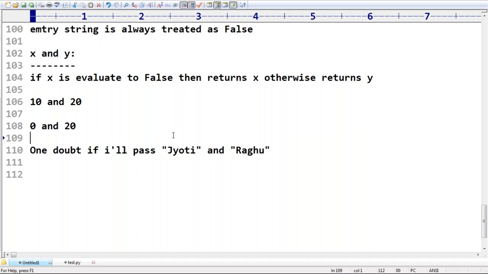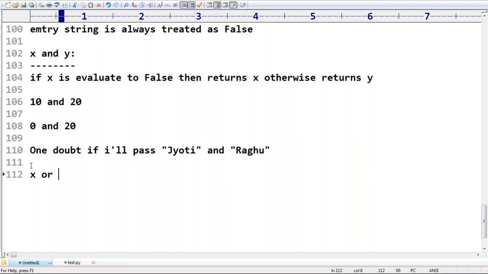Correct, right? Sir, here the first one is false or true? If the first one is false, it returns x. But the first one is not false. That's why it is not going to return the first one. It is always going to return the second one only. Don't get confused. Think a bit carefully, then you will be able to understand. This is the x and the y.